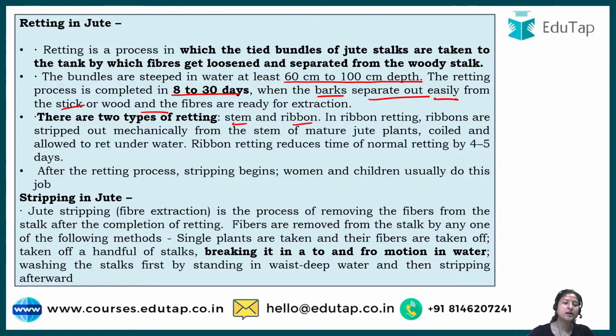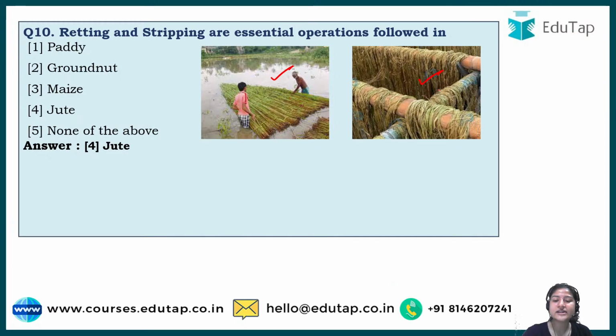All right, and then comes the term stripping. In stripping, once the stalks become soft, smoother in nature, as you can now see in the second picture, it is easier to remove the fiber from it. So the process of removing the fiber from that particular stalk after retting is known as what? It is known as stripping. In this usually the particular stalk is moved to and fro, so that the fibers can dissociate from one another.